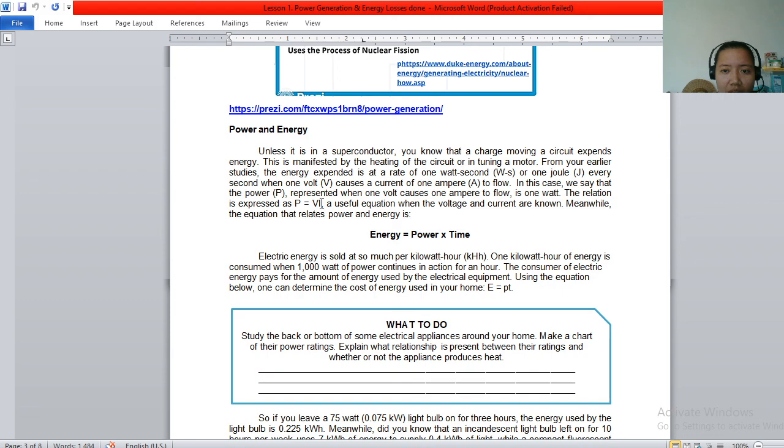Meanwhile, the equation that relates power and energy is this: energy can be calculated as power times time. All right.